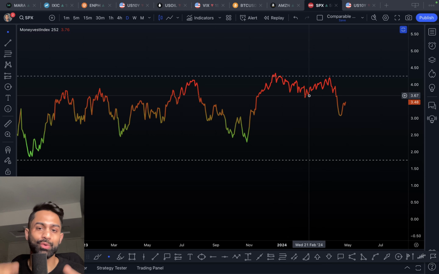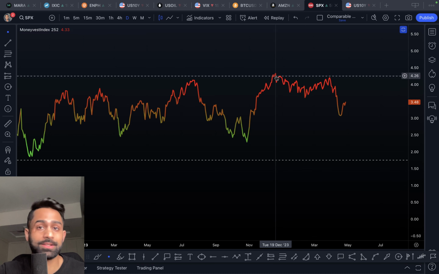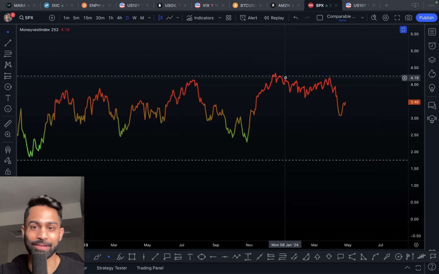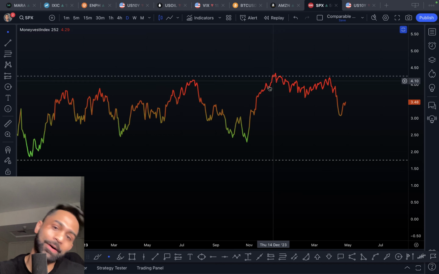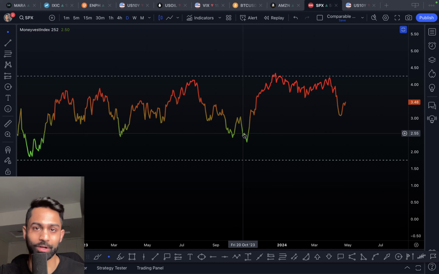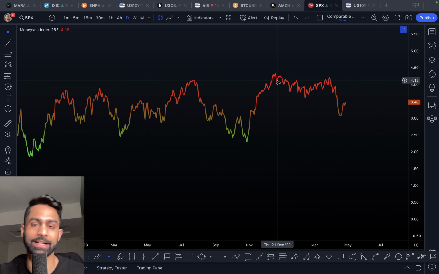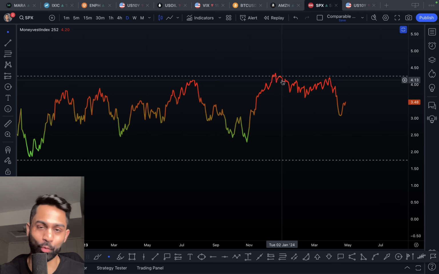So the reason why I personally use this index more as a buy signal as opposed to a sell signal is because this can show me the markets are clearly overbought, the risk rewards are not that great, and they can still stay that way for a very long time, right? Because we can stay at these levels for much longer than in the opposite direction. The duration of this index staying below 2 or 1.5 is less than the duration that it stays above 4 or 4.25.